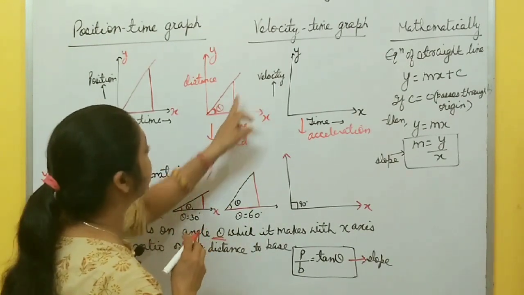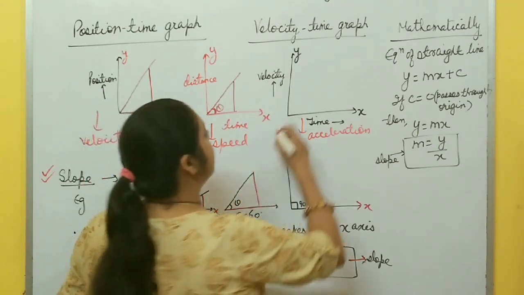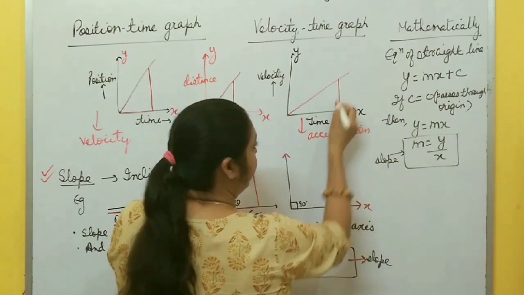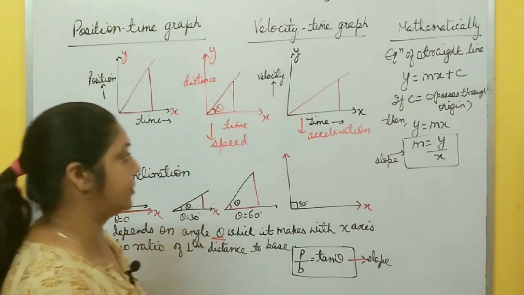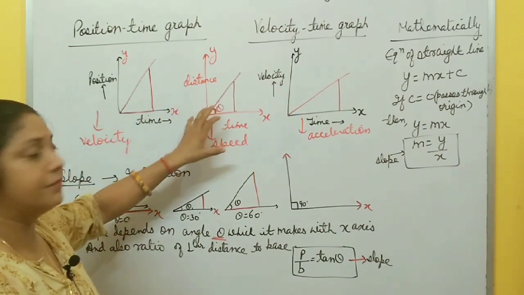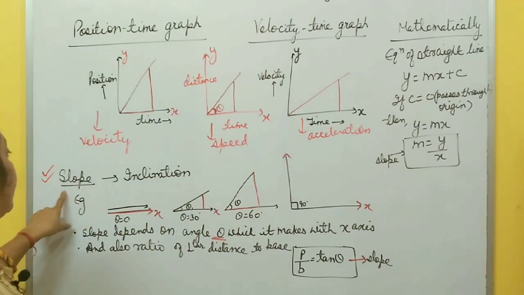So this perpendicular distance by time gives speed of an object. Again in a velocity time graph, suppose motion is like this one. So this perpendicular by base, it means change in velocity by time, gives acceleration. So in this way, with the help of these different graphs, we can easily determine velocity, speed, acceleration by finding the slope of the body. Hope it's clear to you.